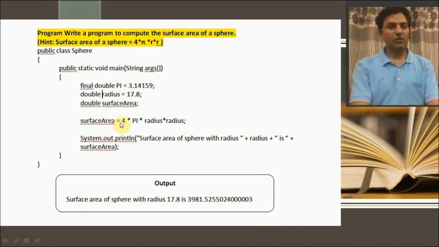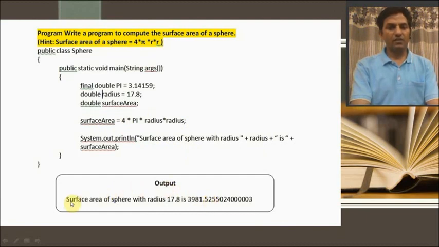So surface area is equal to 4 pi radius into radius, that is r square or radius square. Then System.out.println, that is "Surface area of sphere with radius". It is in double quotation marks, so it will come as it is. Now radius, it is without double quotation marks, so its value is 17.8. So it will display 17.8 when it is executed. Then surface area. What is surface area? 4 into pi into radius. So after calculation, it will display the output on the terminal window or output window.